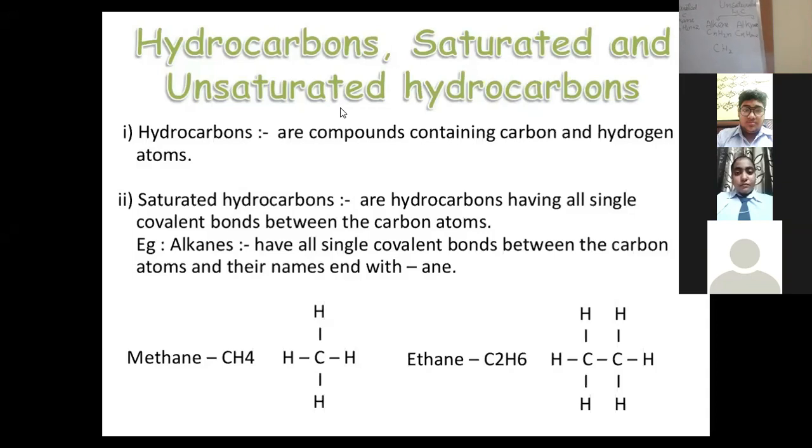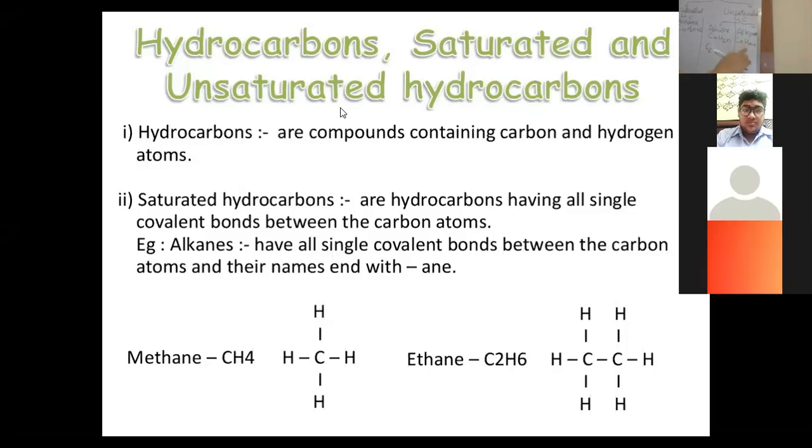That is why the first member of the alkene series is not CH2. The series starts with C2, because 2 carbon atoms can attach to each other by a double bond or by a triple bond also. 2 carbon atoms can share 2 pairs of electrons as well as 3 pairs of electrons.